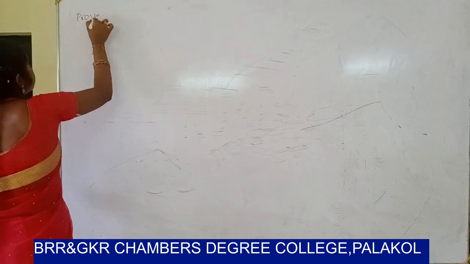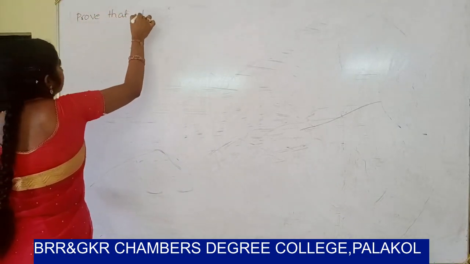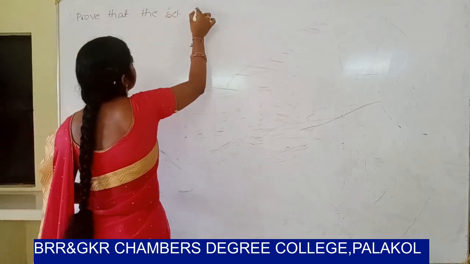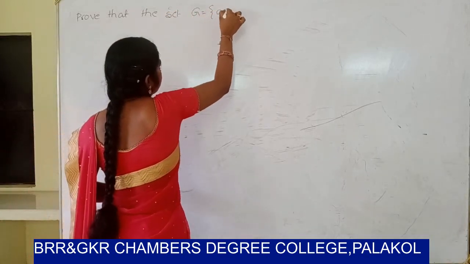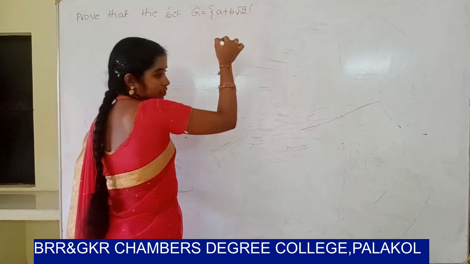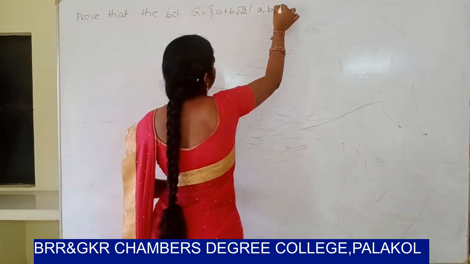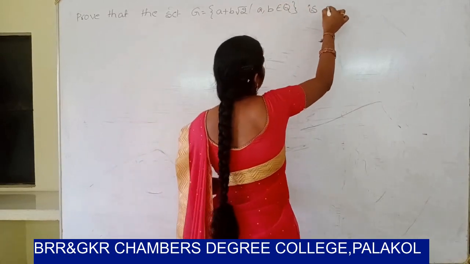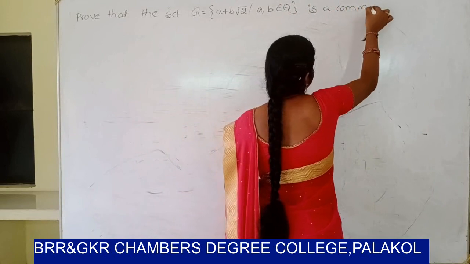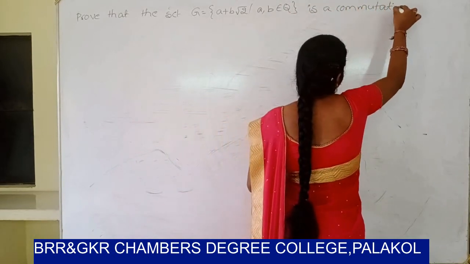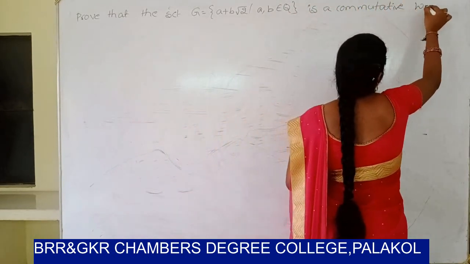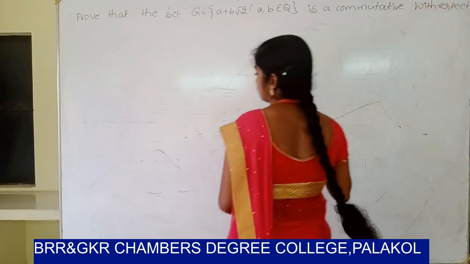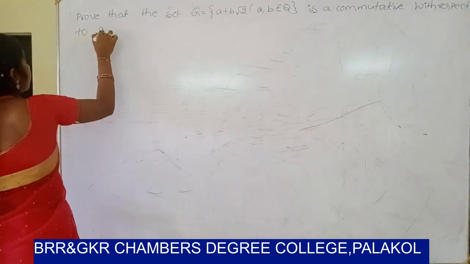Prove that the set Z equal to a plus b root 2, such that a comma b belongs to Q, is a commutative group with respect to addition.